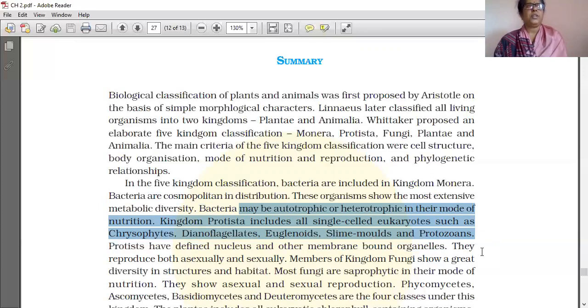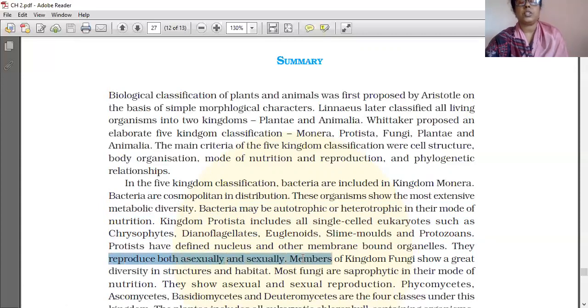Protists have a well-defined nucleus and other membrane-bound organelles, because Protista is included in eukaryota. This is the characteristic of eukaryota: a well-defined nucleus and other membrane-bound organelles. But prokaryotes do not have a defined nucleus or membranous organelles at all. Protists reproduce both sexually and asexually.